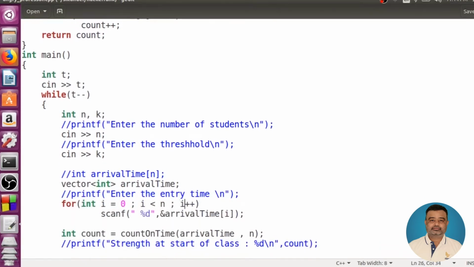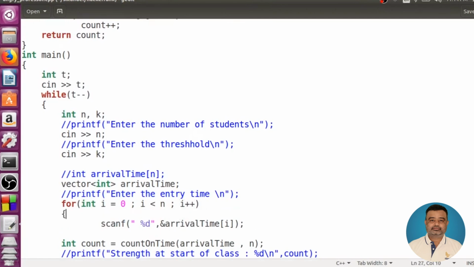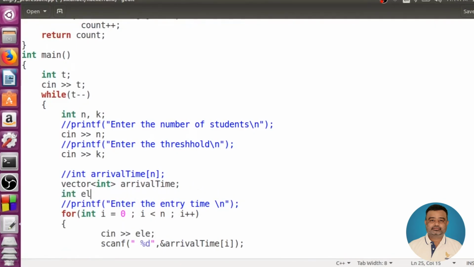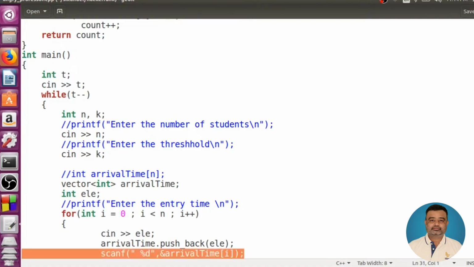Now I'd like to read the entry time of all the students. In order to read the entry time, first I'll read each element from the user one by one, and after reading the elements, I'll add them to the vector. When you want to add elements to a vector, we use a method called push_back. We pass the element, and push_back will take care of resizing the vector. Okay, so this is the second change we did.